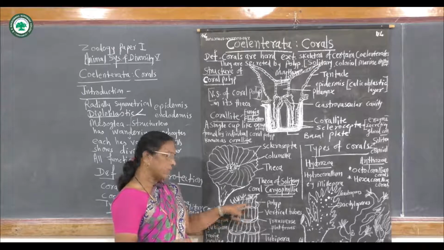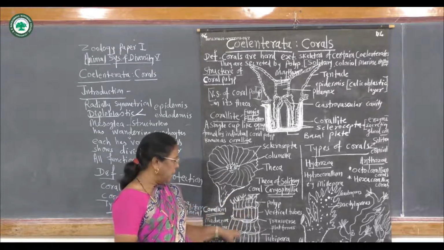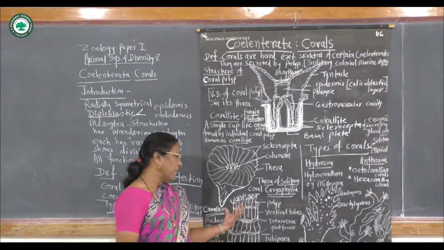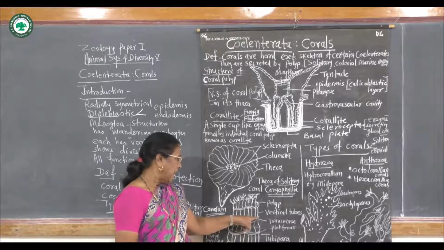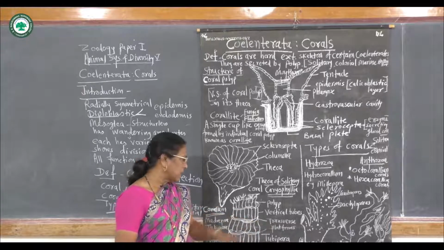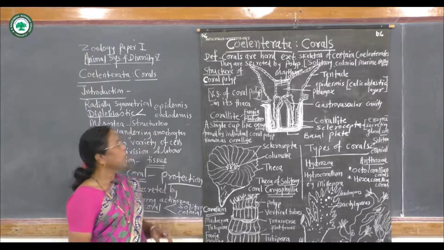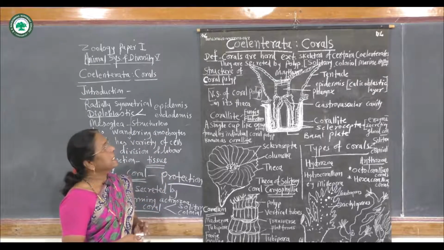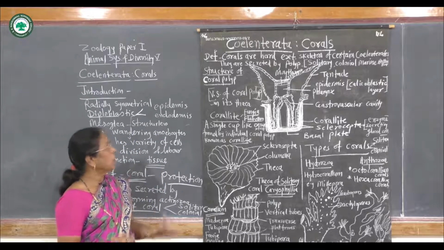When a number of individuals make a colony and live all together, they are called colonial corals or colony forming corals, and they are supported by transverse platforms. Example Tubipora. Thus the corals in coelenterates may be single or colonial.